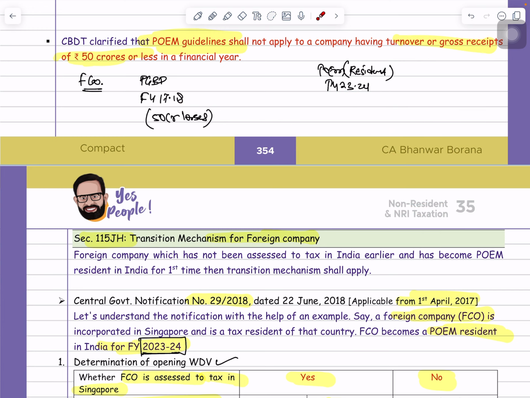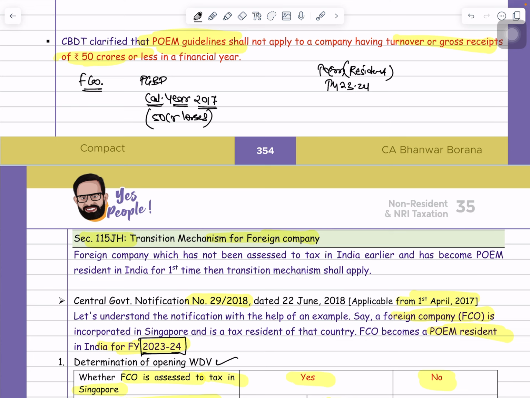Now guys, try to understand. There is one very interesting case. Suppose that company follows the calendar year, then what will happen? Suppose that company follows the calendar year and in 2017 they incur the losses. Then sir, how will we calculate the 8 years?